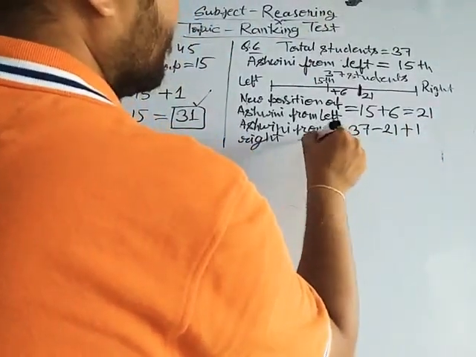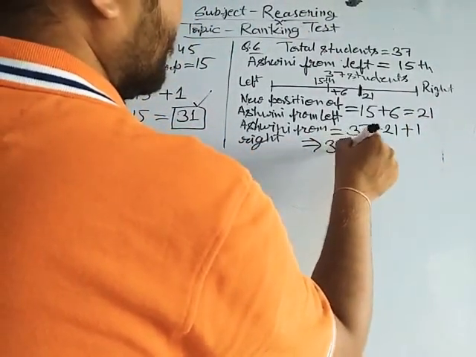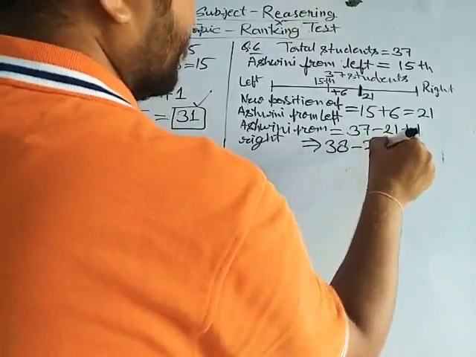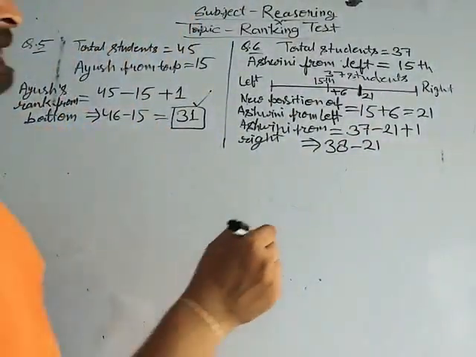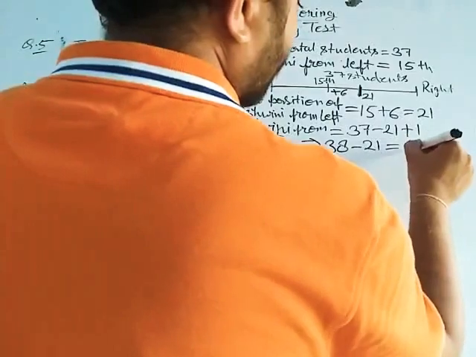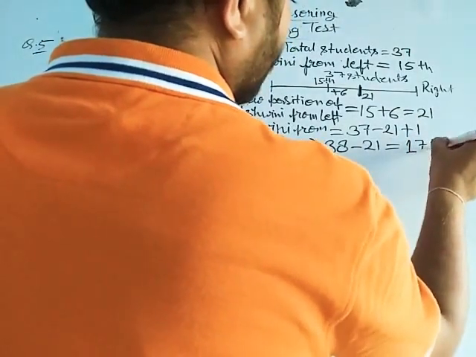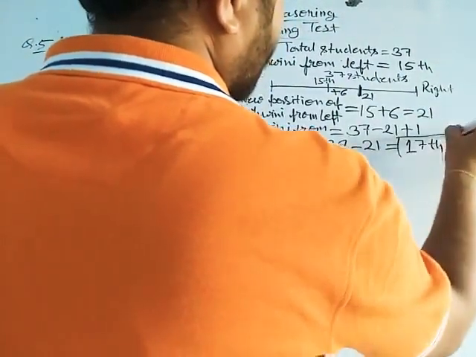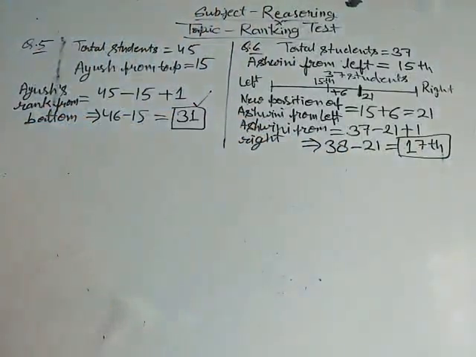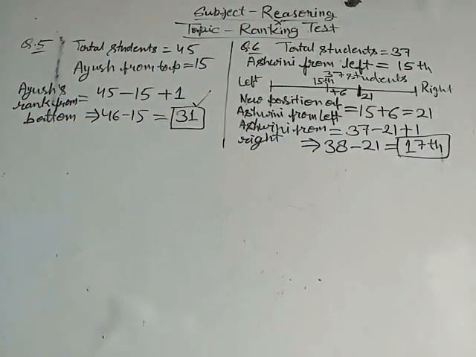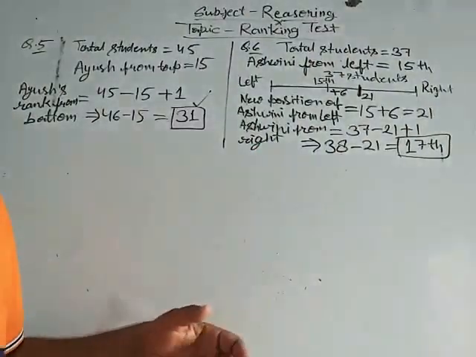Let's see, 37 plus 1 is 38, minus 21. Here it is 17th. Then the position of Ashwini from right is 17th. Okay, I hope you got it.